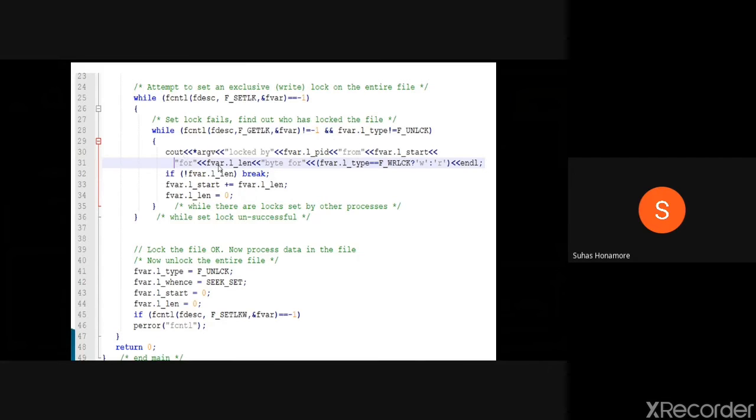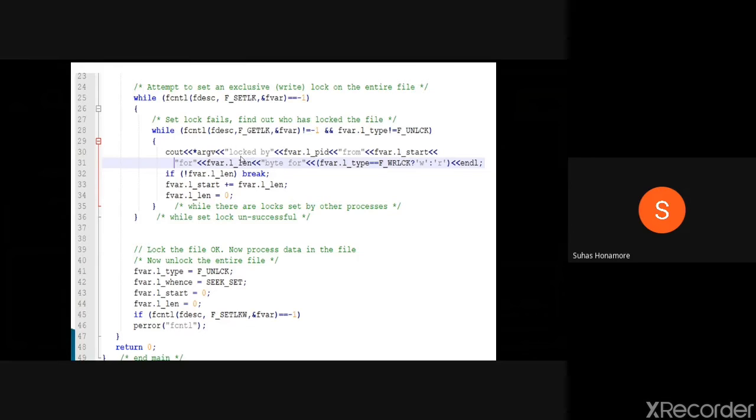Now here we are going to print it. We print who it is locked by. And here we are just checking the unlock status. Sorry, if it is not the unlock status, then only we will print it. If it is unlock status, meaning no process holds the file, that will not be printed. So whoever got the lock, that we are checking, that's why it's not equal to unlock. Not equal to unlock means the process which locked it, so that we will print.